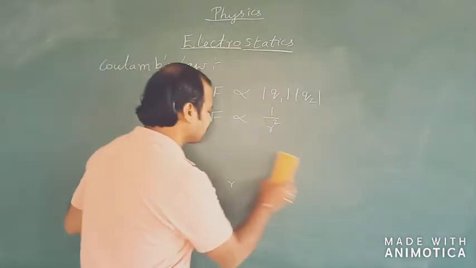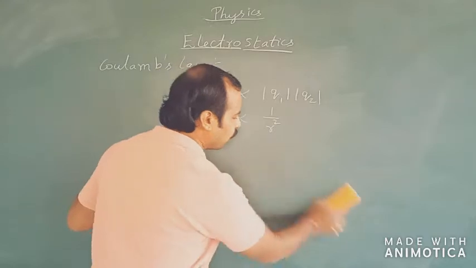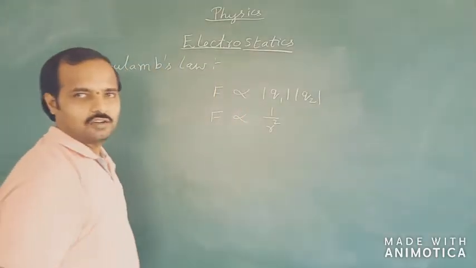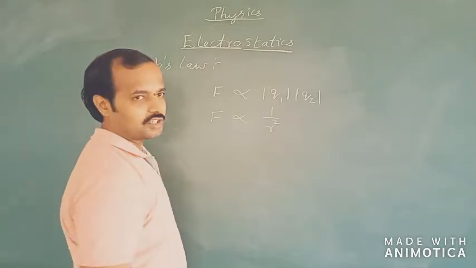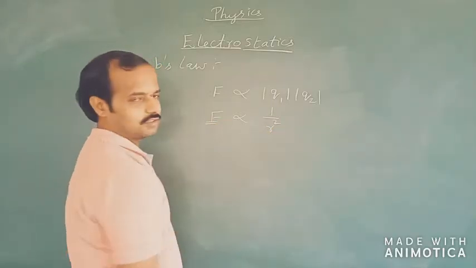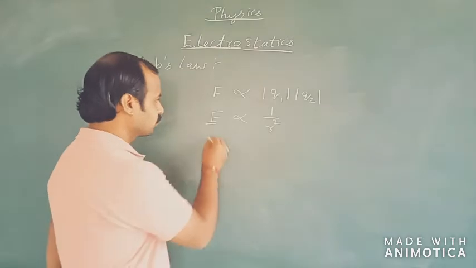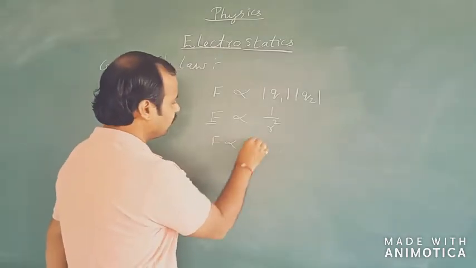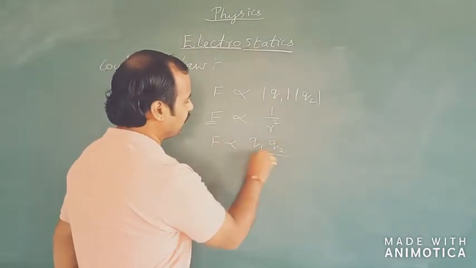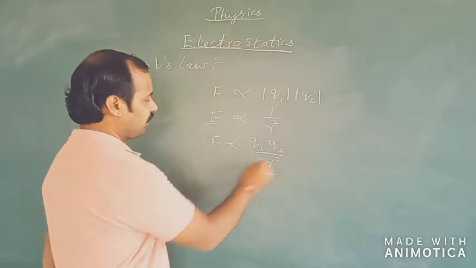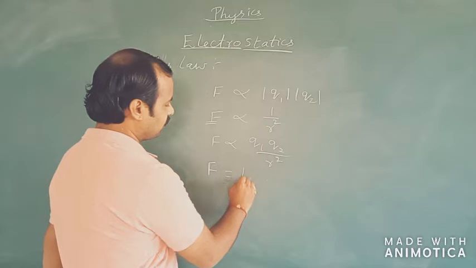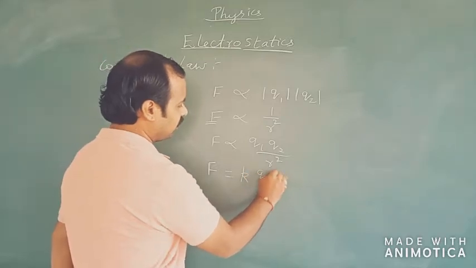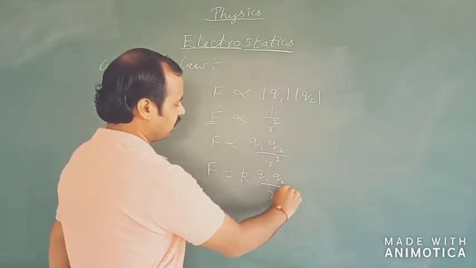So there is an inverse square dependence of the electrostatic force on the distance of separation. Combining these two, F is proportional to Q1 Q2 by r squared. We take a constant of proportionality here, so this will be F equals k into Q1 Q2 divided by r squared.